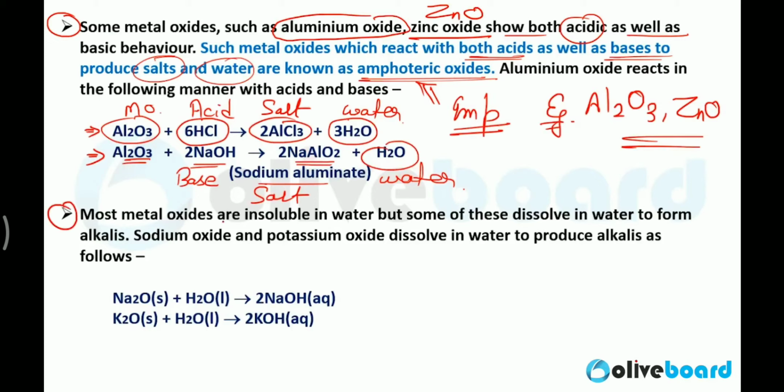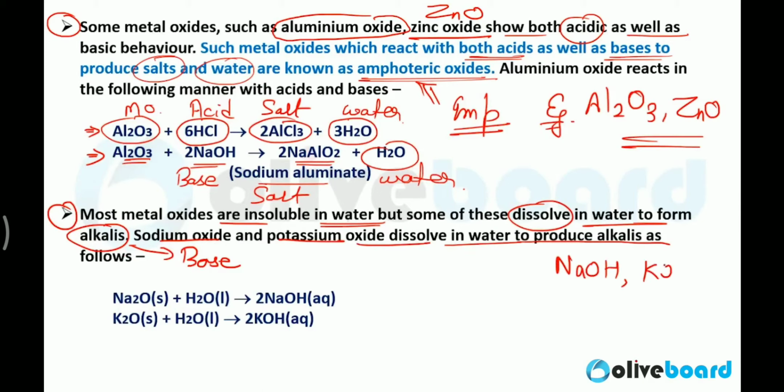Now, most metal oxides are insoluble in water, but some of these dissolve in water to form alkalis, which means bases. Sodium oxide and potassium oxide dissolve in water to produce alkali. They will form sodium hydroxide or potassium hydroxide bases. These are alkalis.